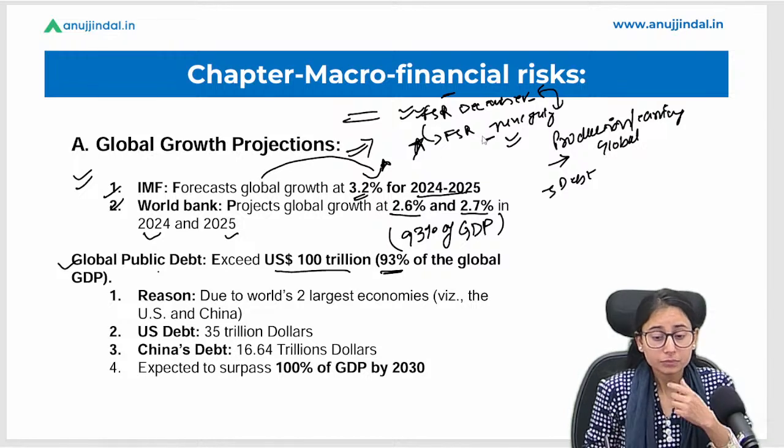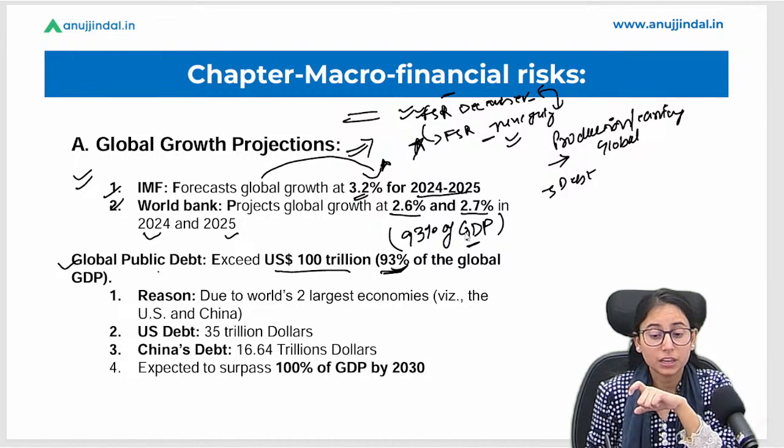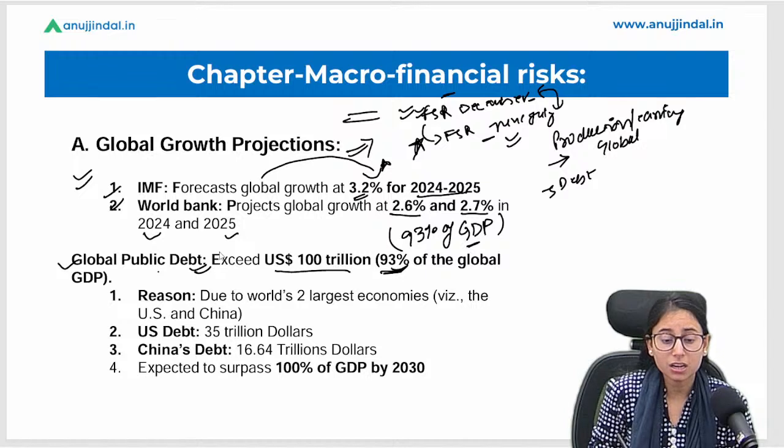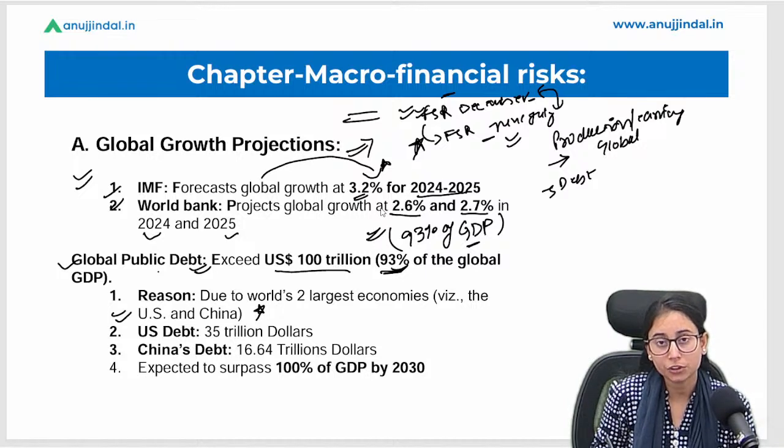Okay, but here we can say that it is 93% of the global GDP, and it is showing a significant problem in the metrics. And hence, what are the reasons behind it? That US and China are the most prominent or dominant economies that are leading towards this problematic situation, which is 93% of global GDP's debt.